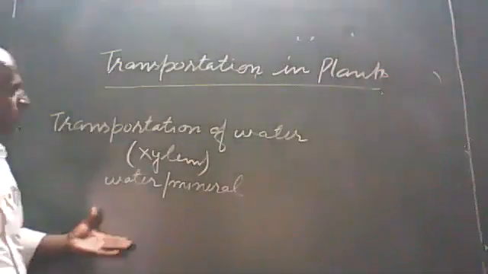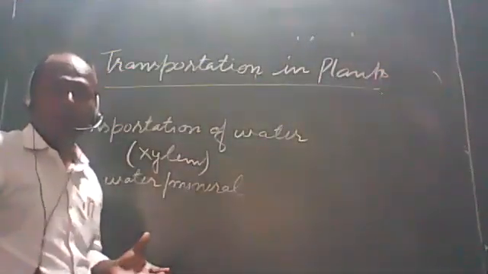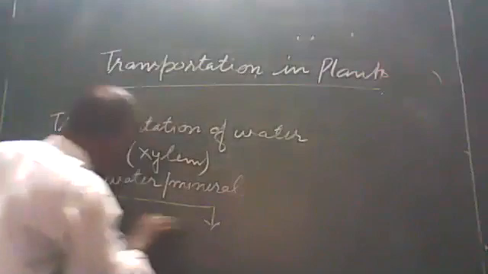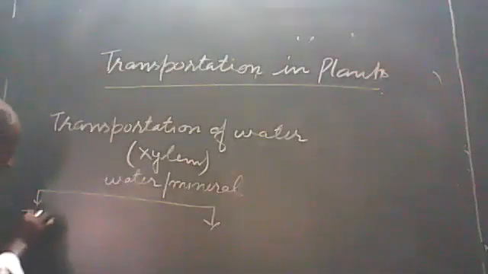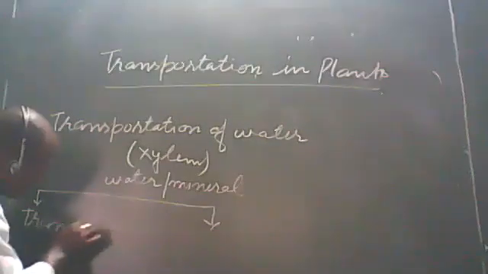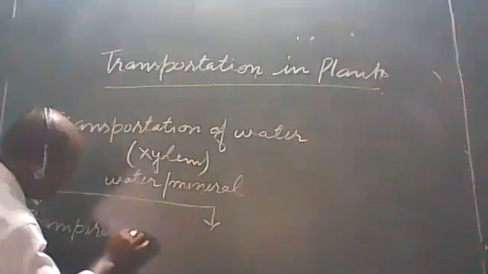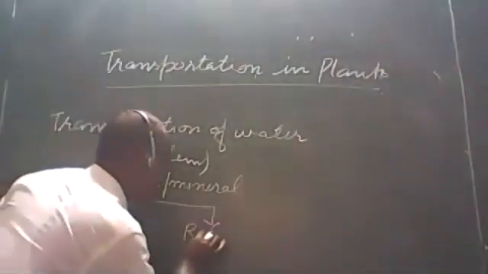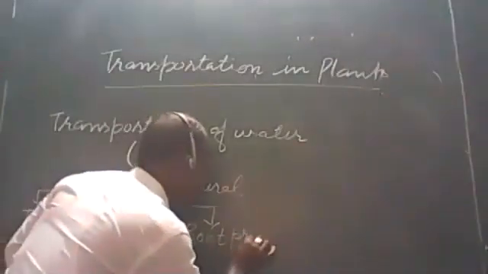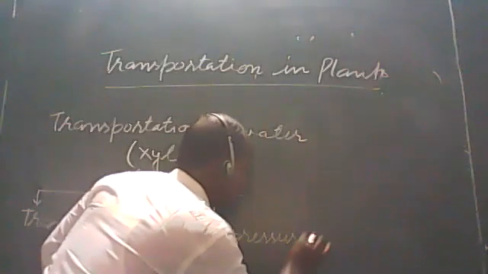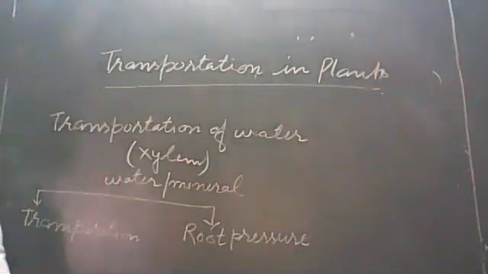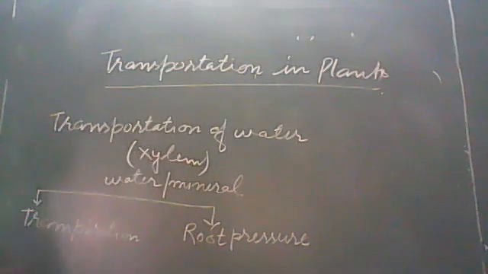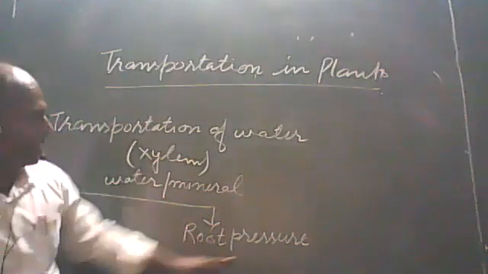Then the question arises: what is the process by which they help in the transportation? There are two processes. One is transpiration, and the other process by which xylem helps in the transportation of water is root pressure. So there are two processes by which water and minerals are transported by the xylem: one is transpiration and the other is root pressure.